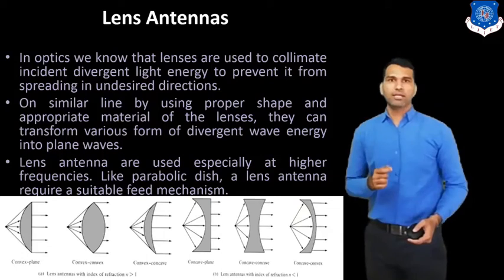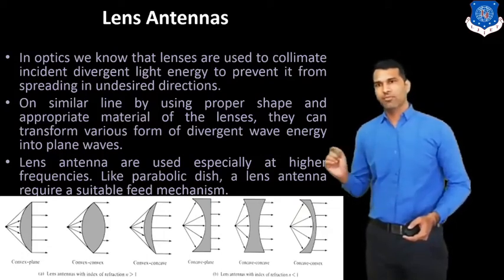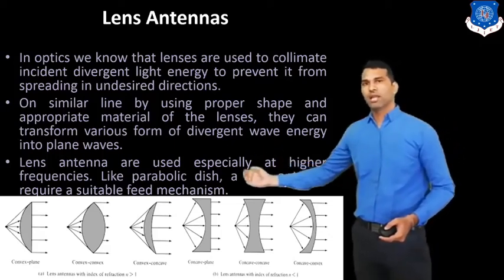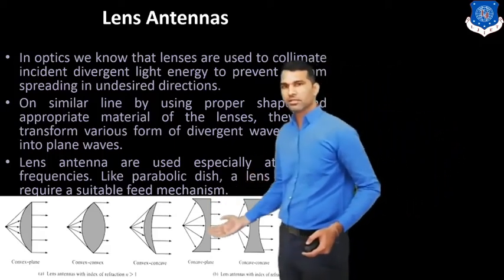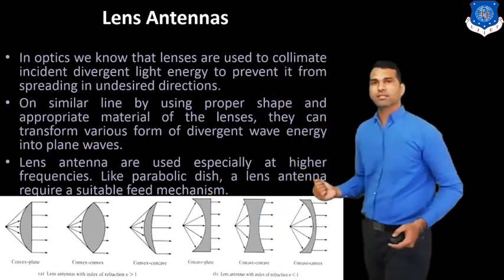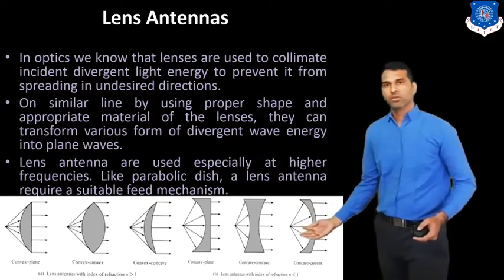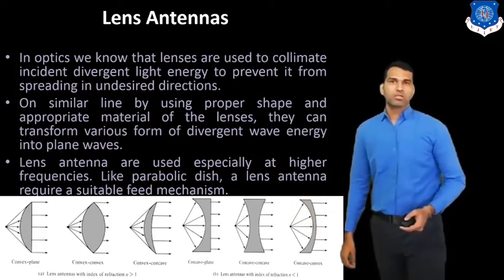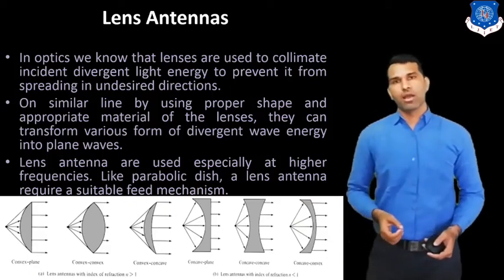According to the refractive index N, it is defined in 2 categories. If N is greater than 1, we get the first type of antenna, with this shape. And if the refractive index is less than 1, we get this type of antenna. So this is the lens type antenna.